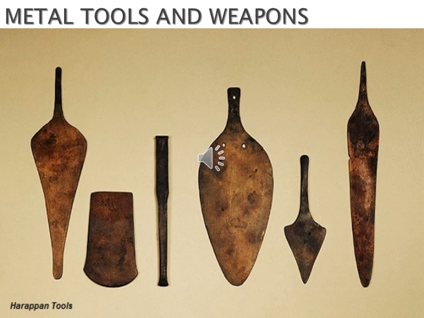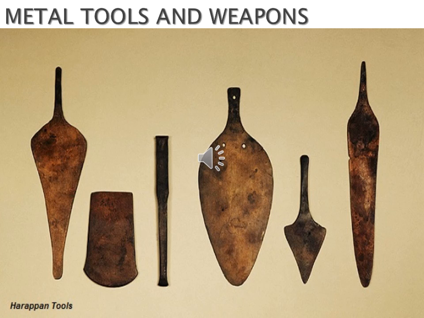The tools and equipment such as points, chisels, needles, fish hooks, razors, weighing pans, mirror, and antimony rods were made of bronze. A chisel is a long-bladed hand tool with a beveled cutting edge, struck with a hammer or mallet to cut or shape wood, stone, or metal.